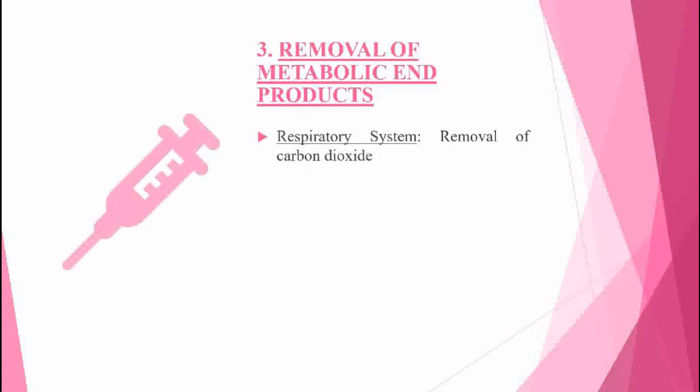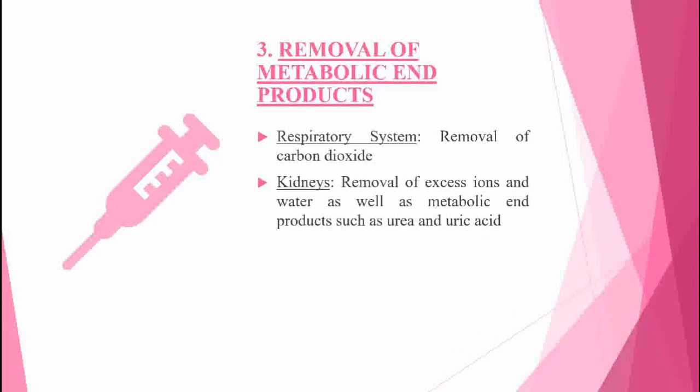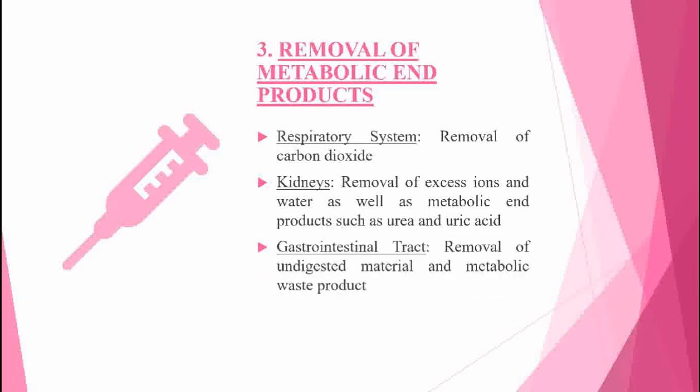Respiratory system. Carbon dioxide is diffused from blood into the alveoli during exchange of gases, and consequently it is removed from the body by expiration. Kidneys. Blood is filtered in the glomerular capillaries of kidneys, leaving urea, and the useful substances are again reabsorbed, uric acid, excess water and ions in the filtrate that is removed from the body as urine.